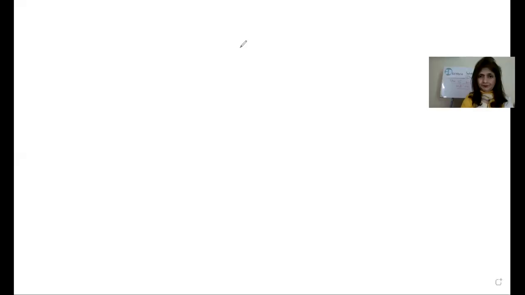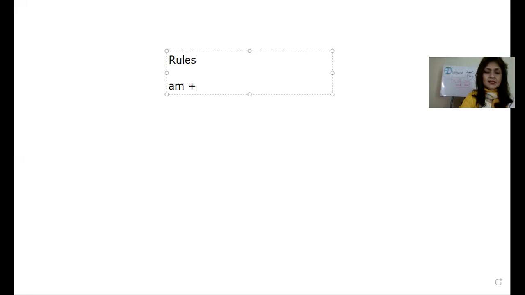Can you see my board? Okay. Now, what are the rules? Now, rules are how you are going to use. Now, if you are using am, first you have to use am, then plus any verb family word family, plus ing. This is the first rule with am.